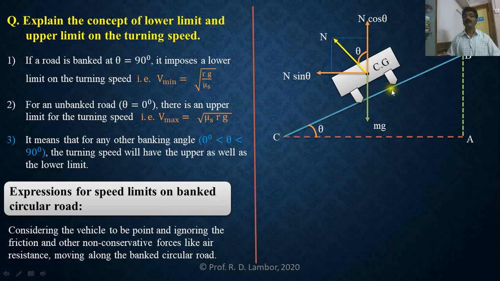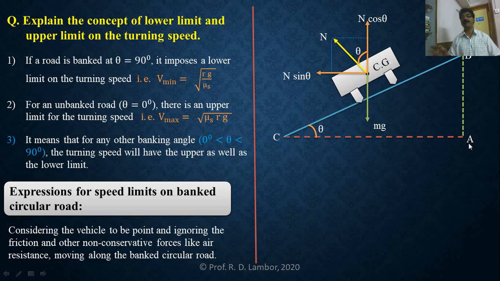And this surface is inclined at angle theta with the horizontal. So definitely what will this theta be? Can you tell me? Theta is the angle between the inclined road surface and the horizontal. This is nothing but the angle of banking. And what does it determine? It determines the speed limit.